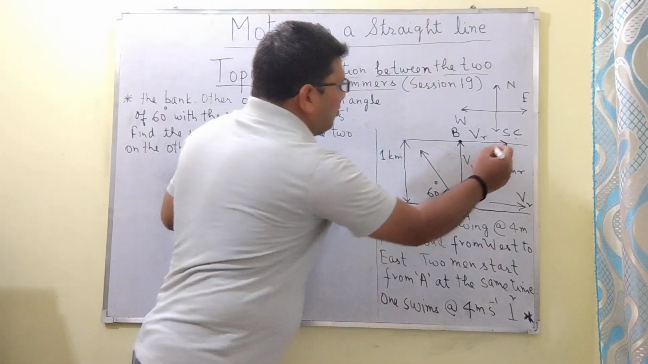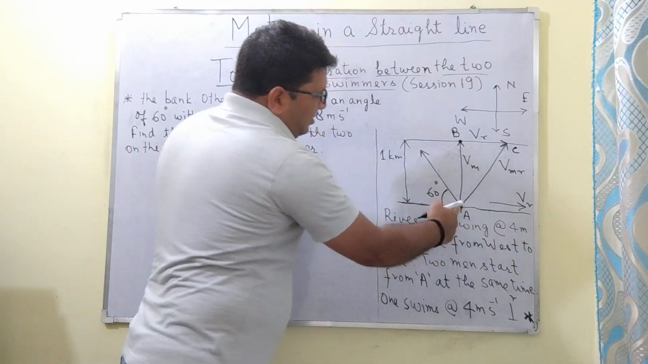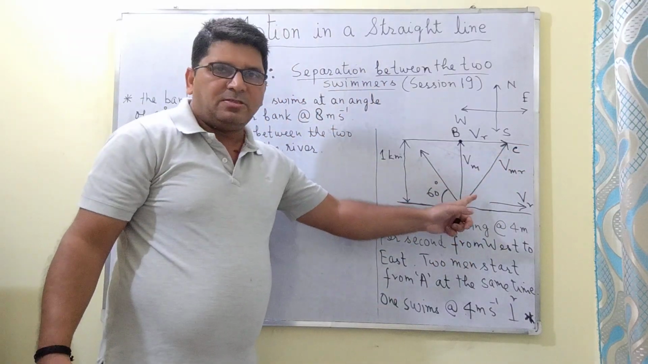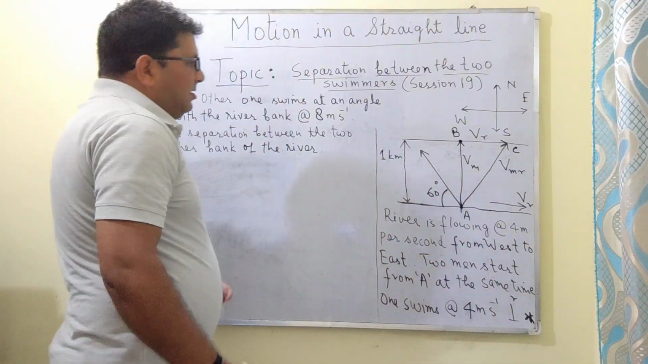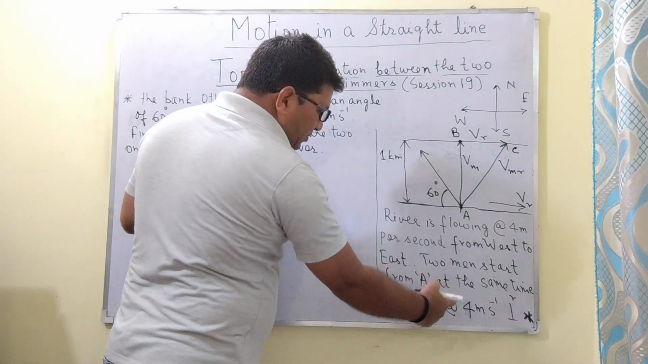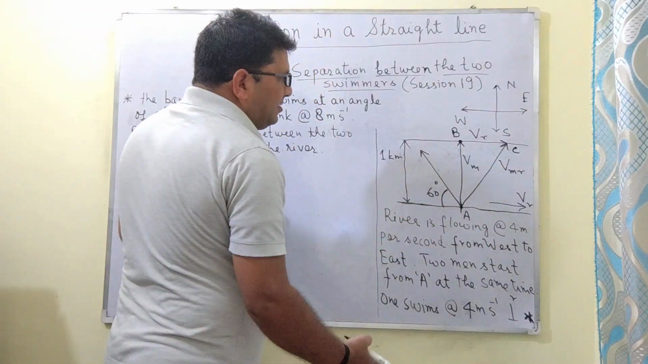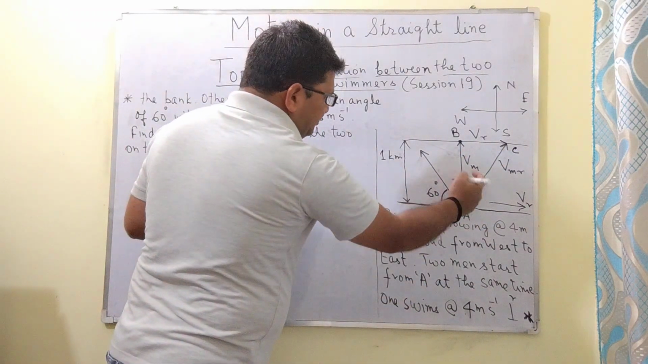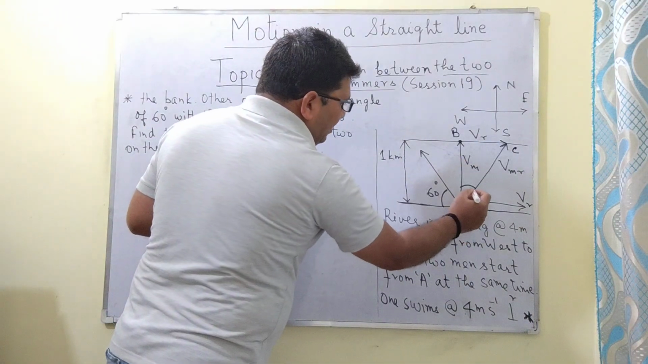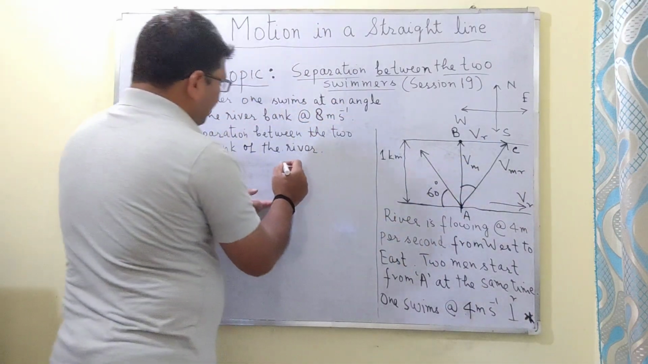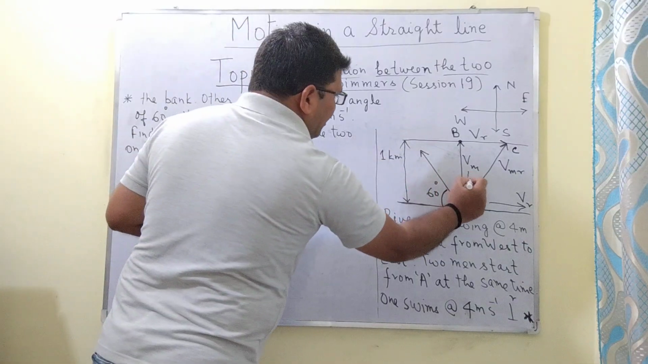Let us say this is the point C. So the resultant velocity of this man will be along the vector AC. So Vm is equal to 4 meter per second, VR is also equal to 4 meter per second. Now ABC is a vector triangle. This angle, that is angle BAC, let us say this is theta.